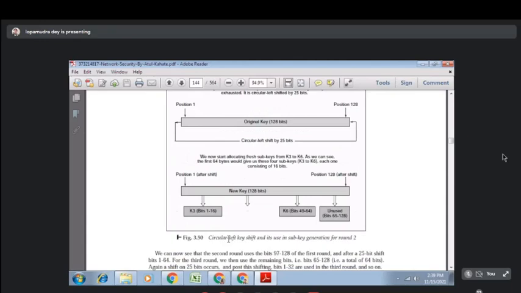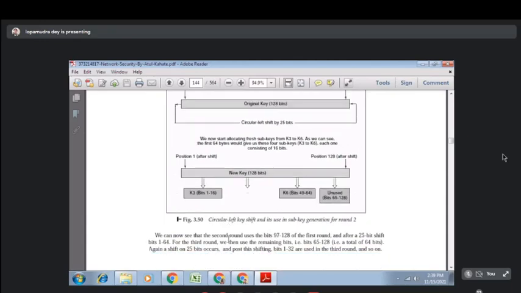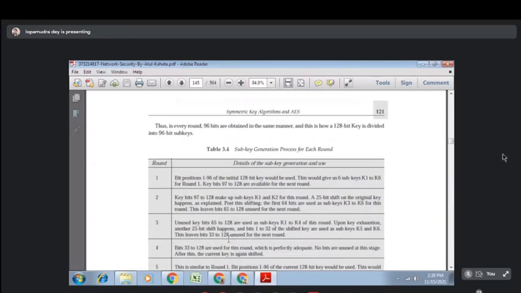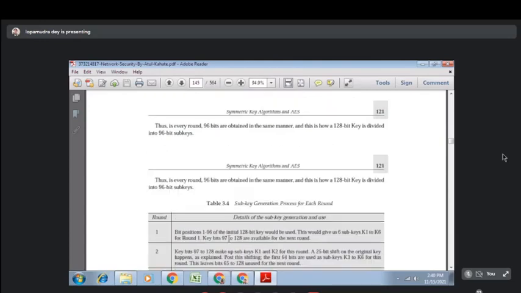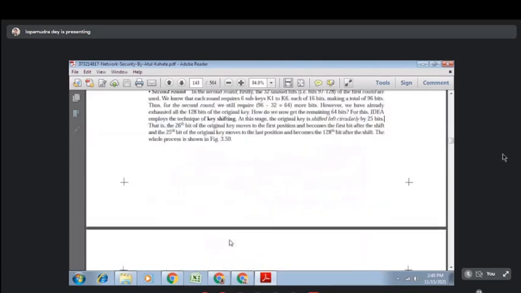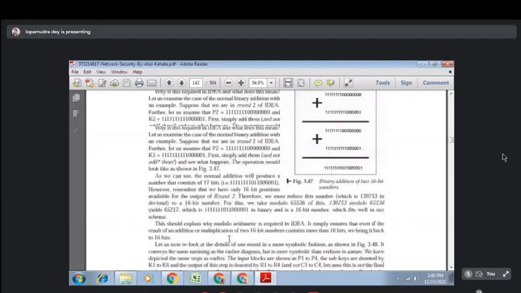So again this will be used for round 2, and for round 3 you will again do a circular left shift. The original key will be shifted and will become a new key, and from there you will take 16, 16, 16, 16, 16, 16. In this way you will gather 96 bits of key for each of the rounds. That actually helps us to apply confusion over here.